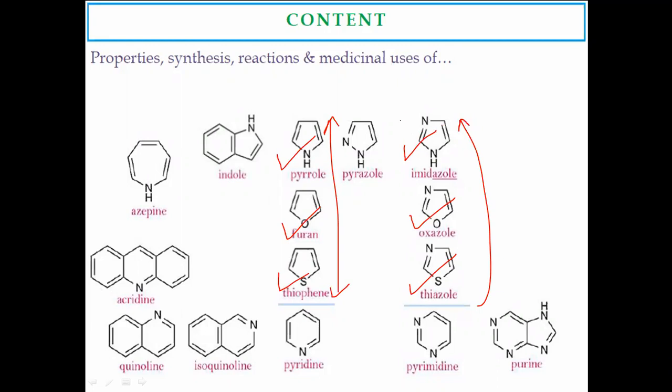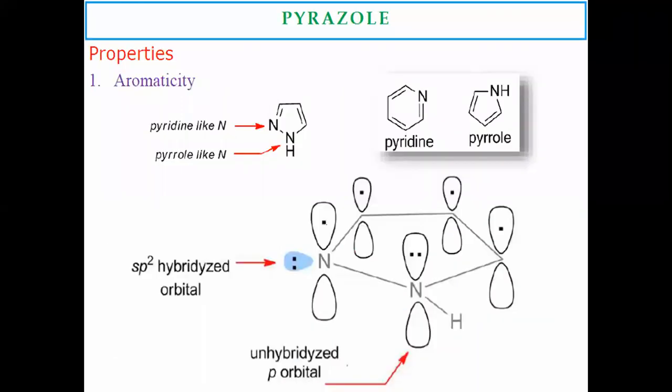Apart from pyrrole, furan, thiophene, and imidazole, oxazole, thiazole, this is another five-membered ring where nitrogens are present at positions one and two. This five-membered ring, pyrazole, we have to discuss today with its properties, some synthesis, some chemical reactions, and medicinal uses of pyrazoles. Now we discuss the properties of pyrazole.